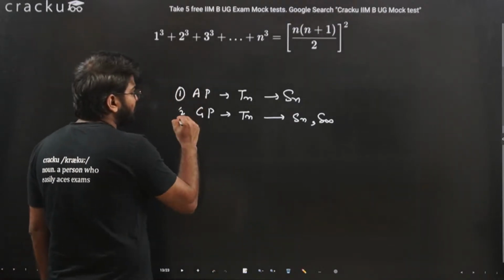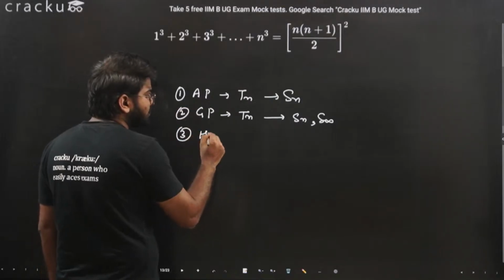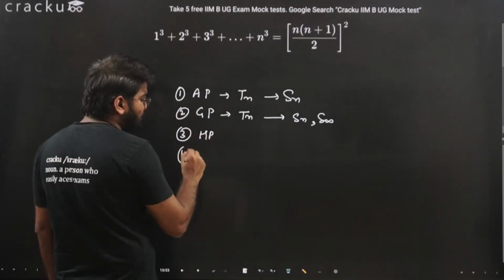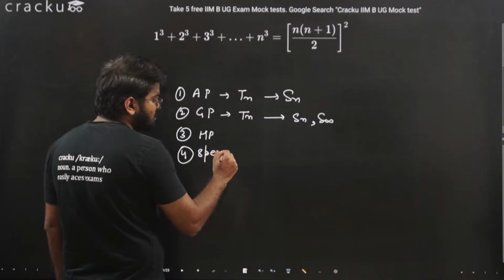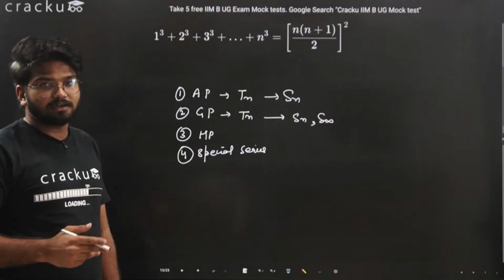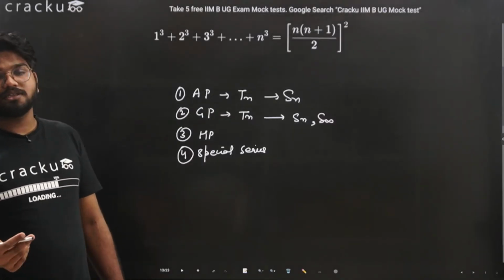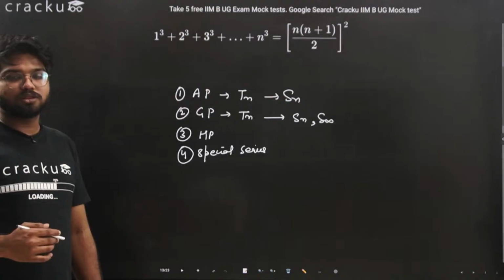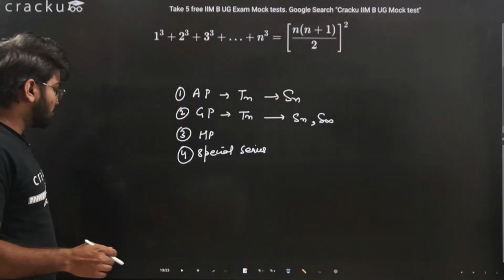And then we covered harmonic progression, and lastly we covered special series. These are majorly 4 important topics in the sequence and series concept. Now we'll do some questions based on these concepts only.